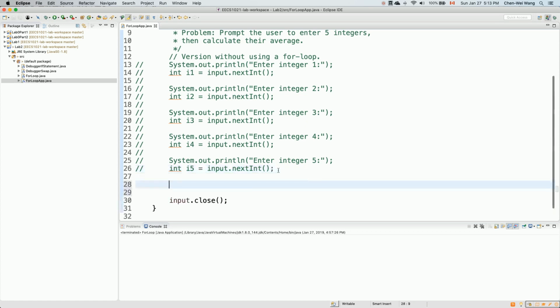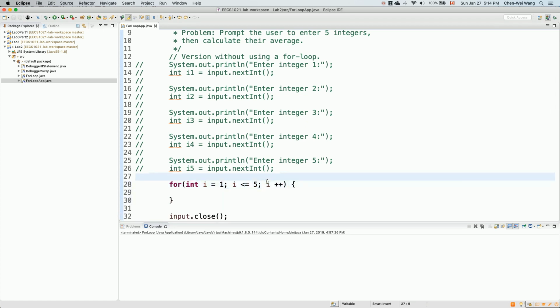Okay, so now how about we use a for loop? We can simply write for, int i is 1, i less than or equal to 5. So starting with 1, it can be 1, 2, 3, 4 and 5. All these 5 values make i less than or equal to 5 true, right? As soon as i is incremented to 6, 6 less than or equal to 5 will be false. That means exactly 5 iterations, right? You can say i plus plus.